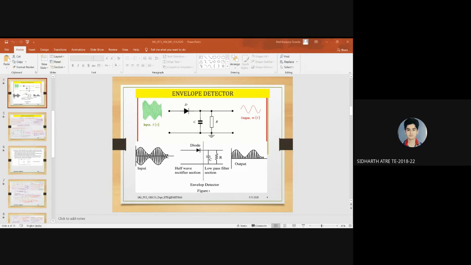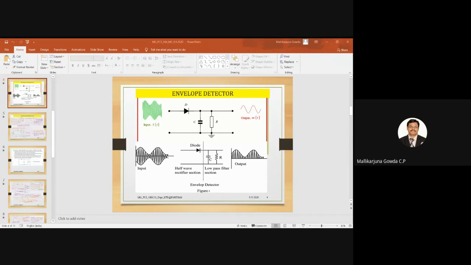And when does it get reverse biased? When the voltage across the capacitor is greater than the voltage at the input, the anode of the diode, then the diode gets reverse biased. So now what is the path for the capacitor? It can only discharge through the load resistor. That is why it starts discharging.